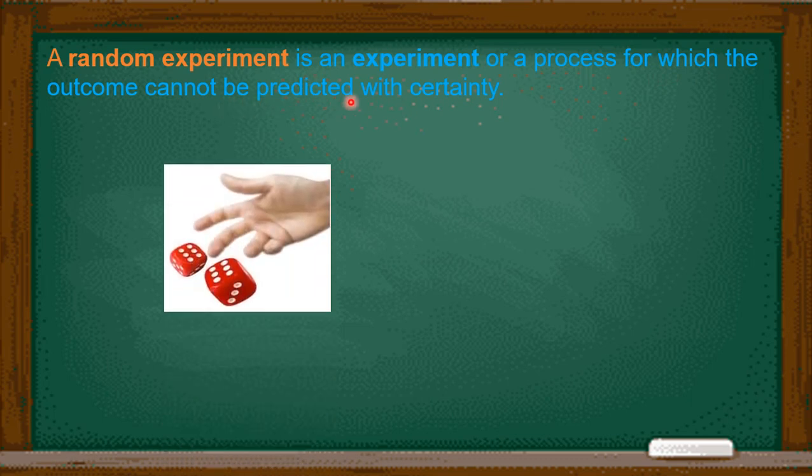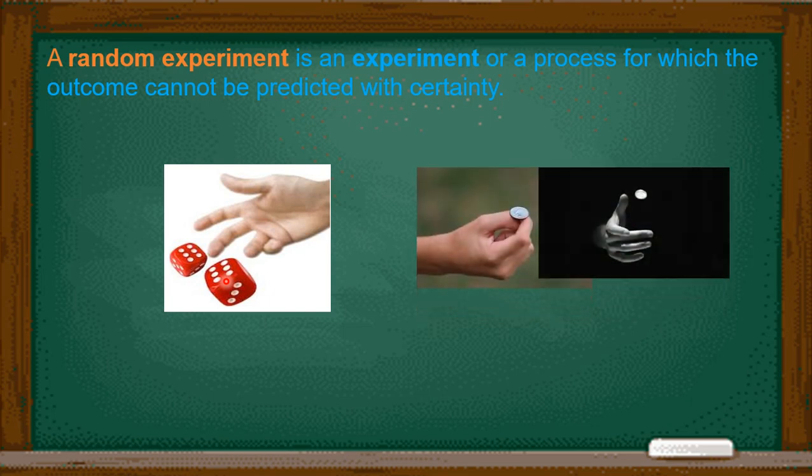The meaning of certainty is like this. When we throw a dice or toss a coin, in the case of dice, any one number among 1 to 6 can come up. Similarly, when we toss the coin, head or tail, anyone can come up.